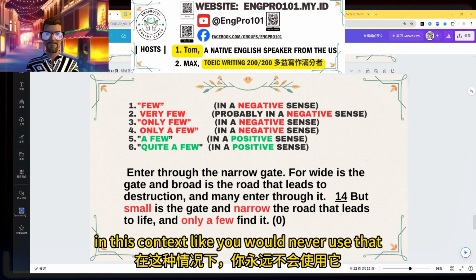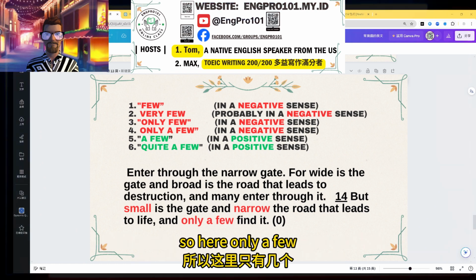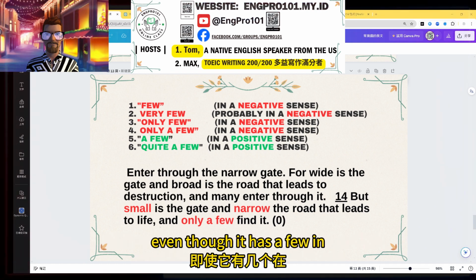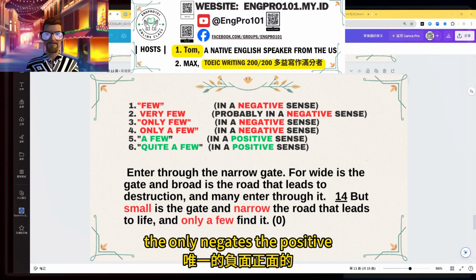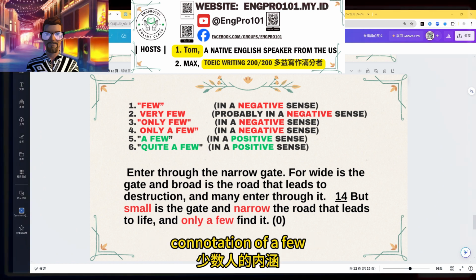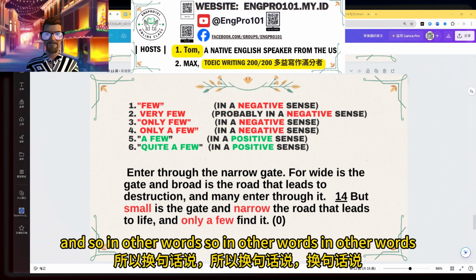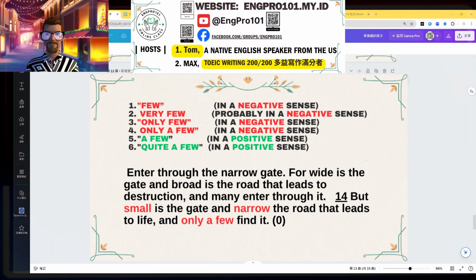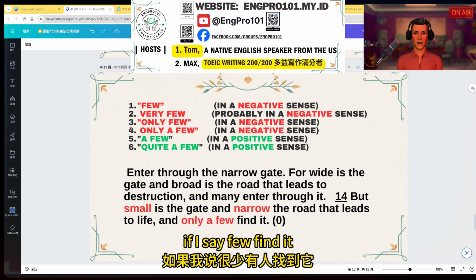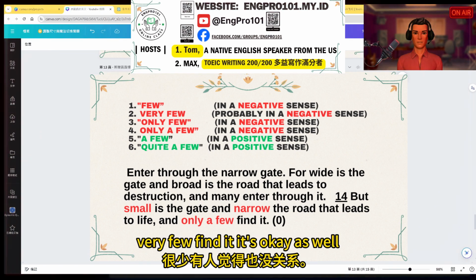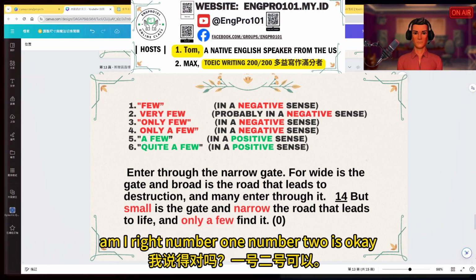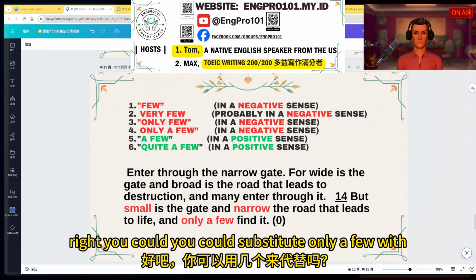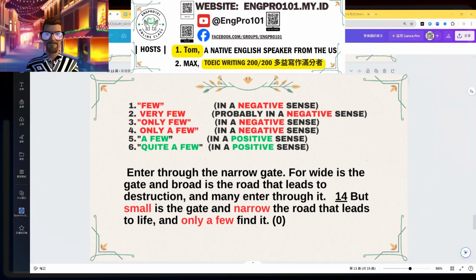So here, only a few, even though it has a few in the structure, the only negates the positive connotation of a few. So in other words, if I say few find it, very few find it, it's okay as well. Am I right? Right. You could substitute only a few with few or very few.